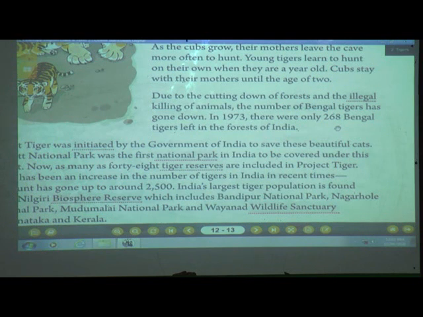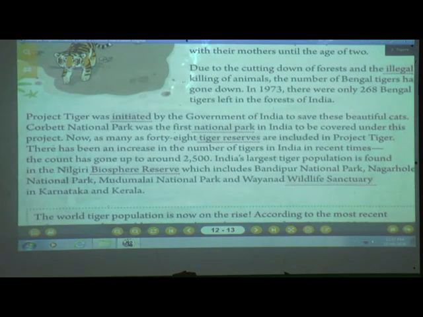Now, when the government saw that only 268 tigers are there in our country, they felt bad and our government initiated some project that we will see in this paragraph, that what they have done in order to save our tigers. So we are in the last paragraph, that is, Project Tiger was initiated by the government of India to save these beautiful cats.